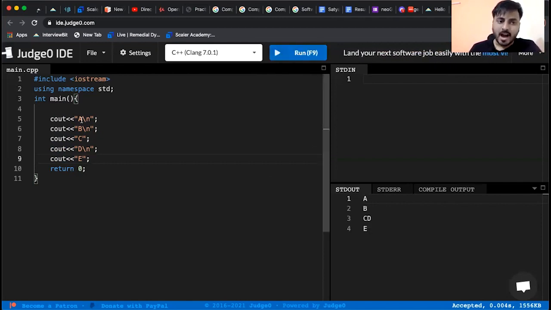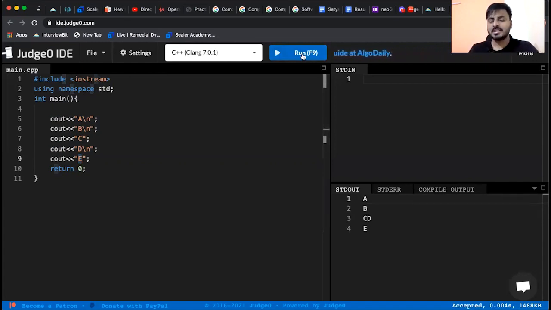As you can see, after A, it is saying /n. So go to next line. After B, it is again saying /n. So go to next line. After C, is there any /n? Not really. So it will print in the same line. Now, D, it will come in the same line and /n is coming. So once again, it will go to the next line and it will print E.